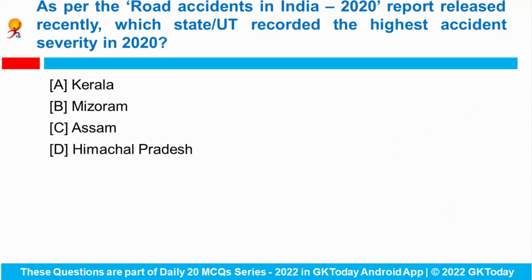Let's start. As per the Road Accidents in India 2020 report released recently, which state or union territory recorded the highest accident severity in 2020? This report saw the lowest number of road accidents since 2000 and the least deaths since 2009.